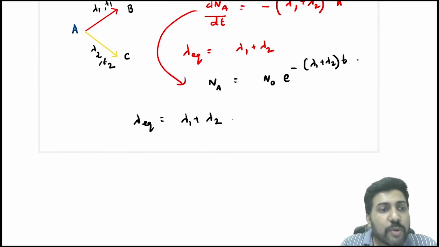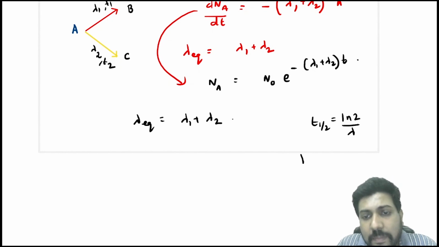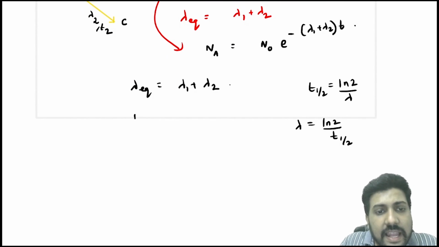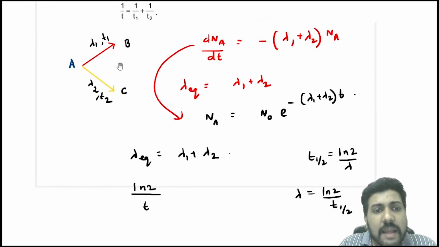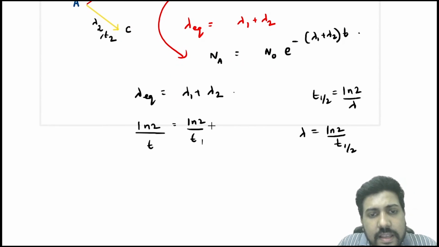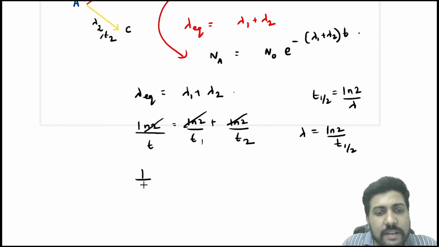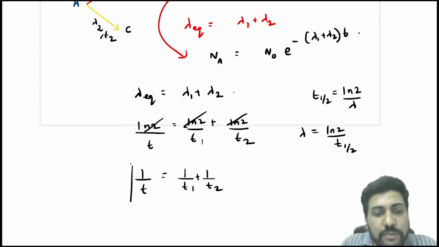We know that T half is ln2 by lambda, so lambda can be written as ln2 by T half. So lambda equivalent is ln2 by T half equivalent, which according to this question is T. Similarly, lambda 1 is ln2 by T1 and lambda 2 is ln2 by T2. ln2 gets cancelled, so you get 1 by T is equal to 1 by T1 plus 1 by T2.